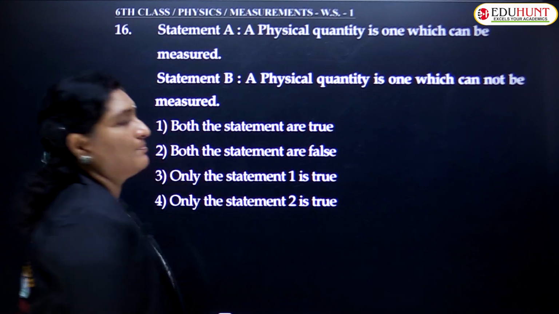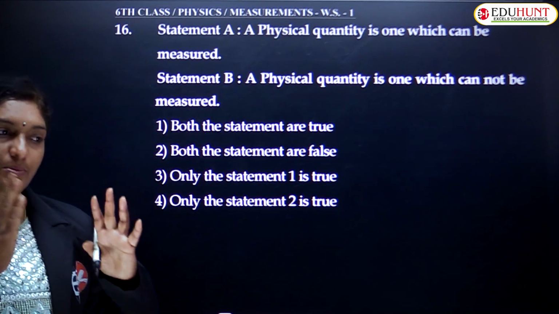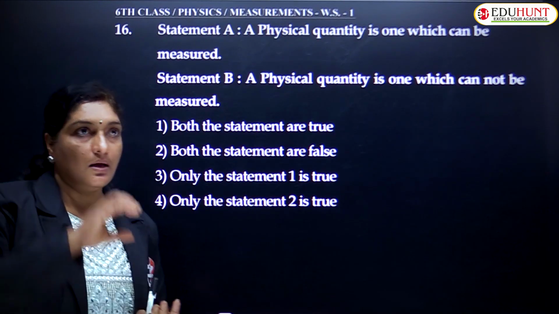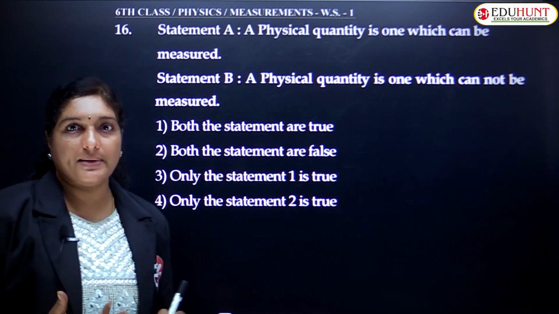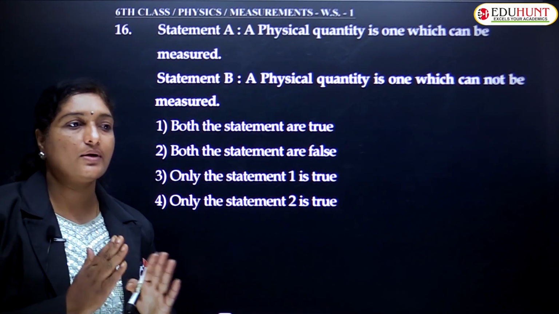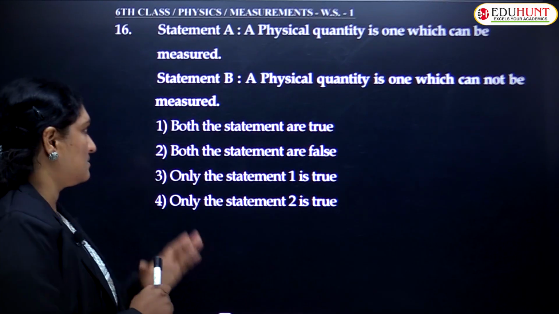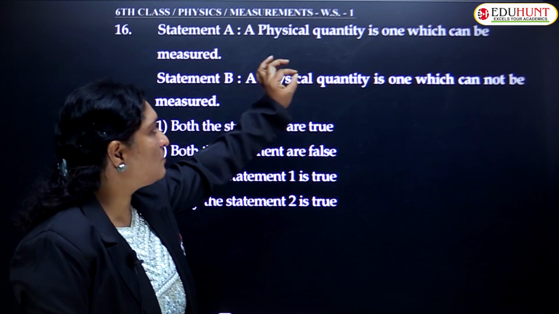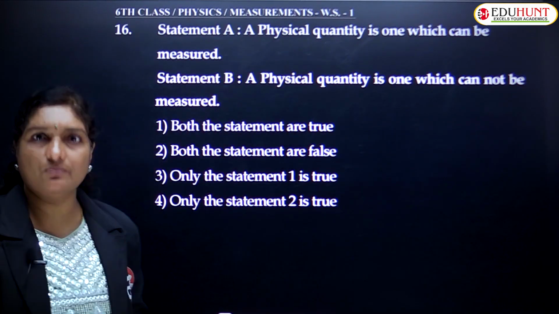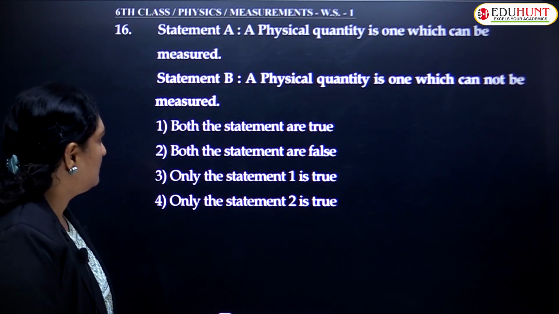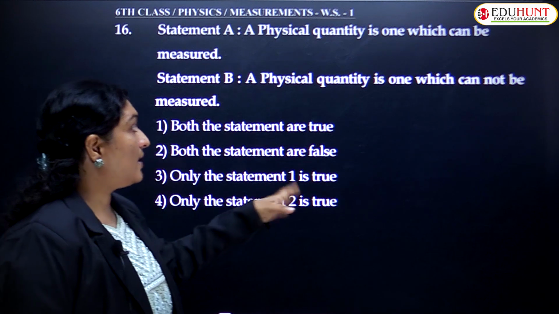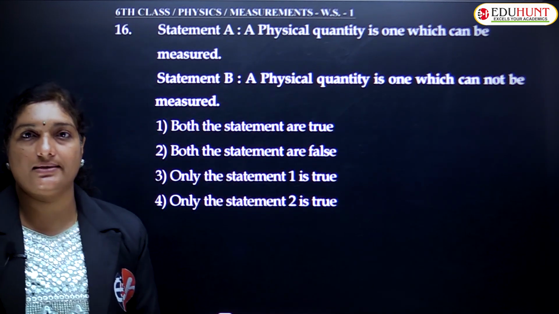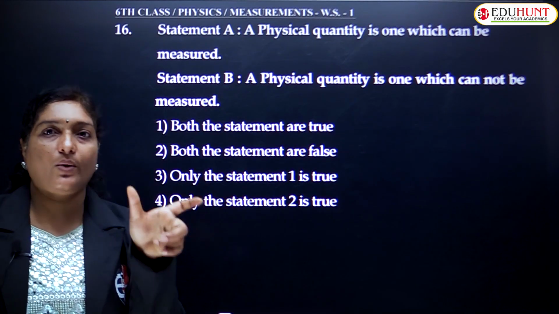Next, statement problem. You should be very conscious while discussing a statement problem, because you may feel both statements are true or only one is, so you should be thorough. You need to identify properly. A physical quantity is one which can be measured. Yes, we can measure a physical quantity. A physical quantity is one which cannot be measured. No, you can measure a physical quantity, as in the very first example, 5 kg.